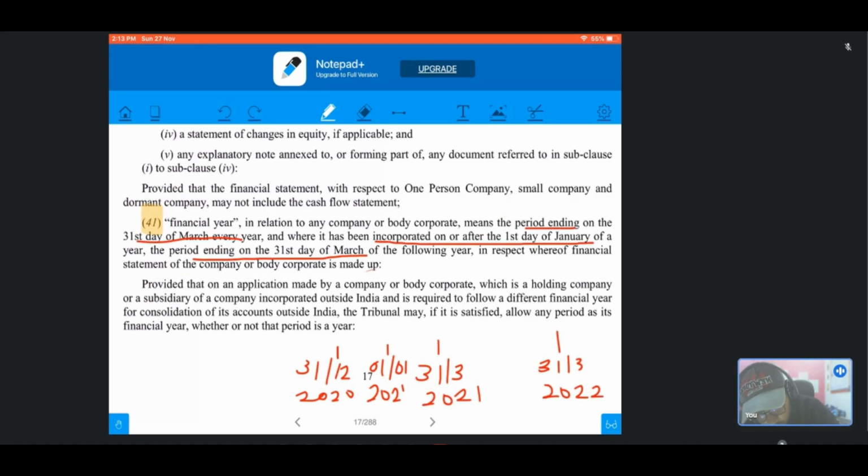Provided that on an application made by a company or a body corporate which is a holding or subsidiary company of a company incorporated outside India, and is required to follow a different financial year other than the period ending on the 31st day of March every year, as they are required to consolidate their accounts outside India, the tribunal may, if satisfied, allow any period as its financial year, whether or not that period is a year. So that was all about subsection 41.